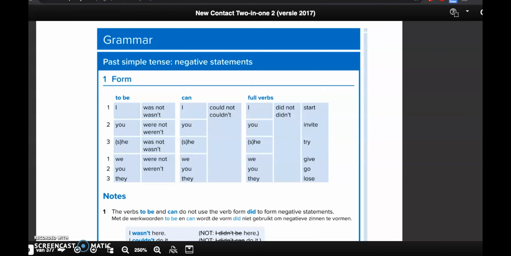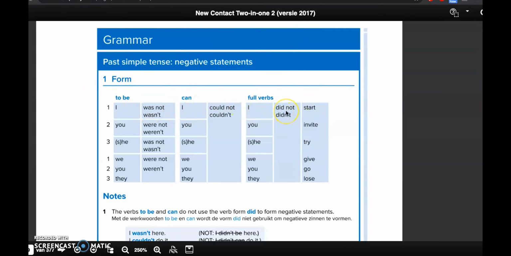Today we will continue with the negative statements in the past simple tense. Ontkennende zinnen. Now, what is important to remember? When we take a look at the grammar grid, you can see that there is a difference between verbs like to be and can and all other full verbs. Some examples are mentioned here, but there are more full verbs than the ones listed in your grammar grid. What is important to remember is that verbs like to be and can don't get the auxiliary